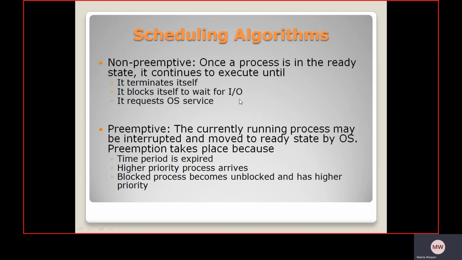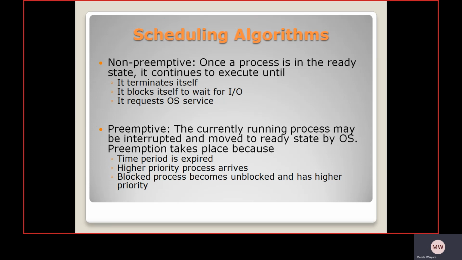There are two types of scheduling algorithms: one is the non-preemptive type and another is the preemptive type. Non-preemptive means once a process is in the ready state, it continues to execute until it terminates itself, it blocks itself to wait for input, or it requests an operating system service.